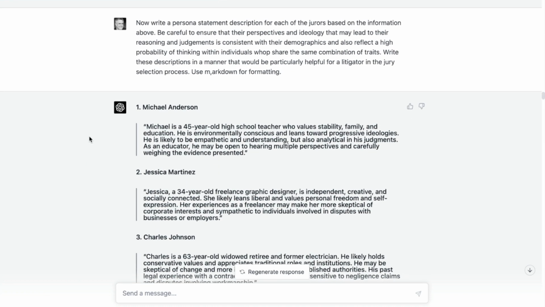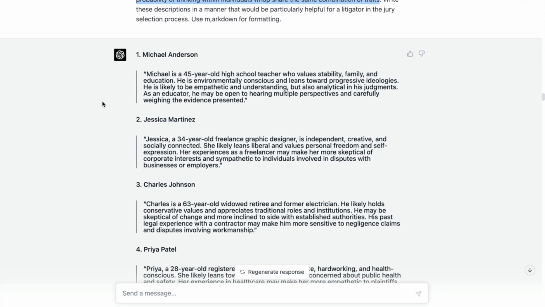So next, I said, write a persona statement description. Probably I could have just said persona description or persona statement, but be careful to ensure that their perspectives and ideology that may lead their reasoning and judgments are consistent with their demographics. Also reflect a high probability of thinking within individuals who share the same combination of traits. This was based on some additional research that I did about the consistency of perspective, and I'm trying to influence it with prompting. So you see here that we get some interesting statements.